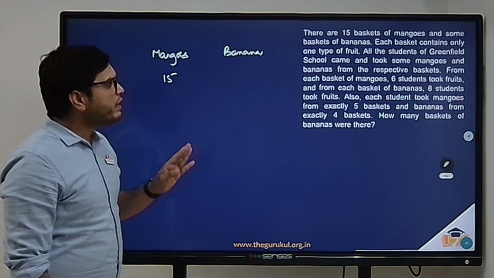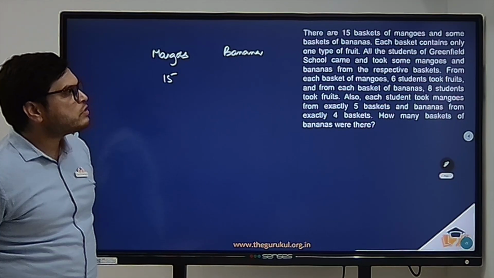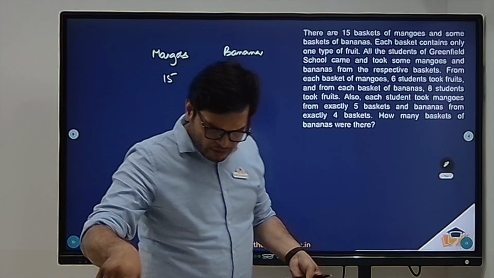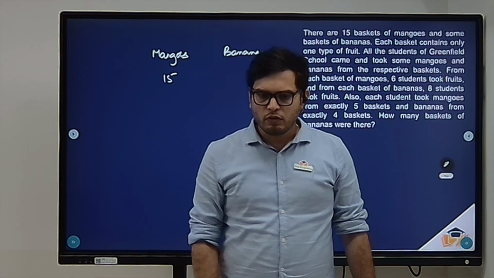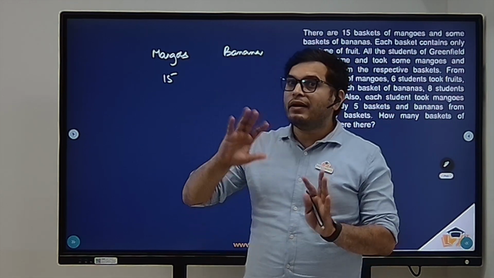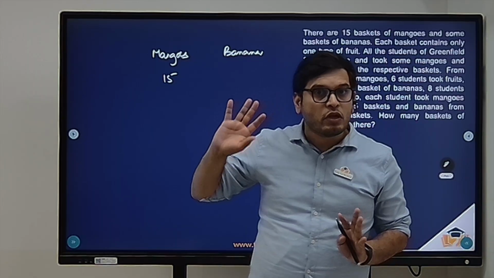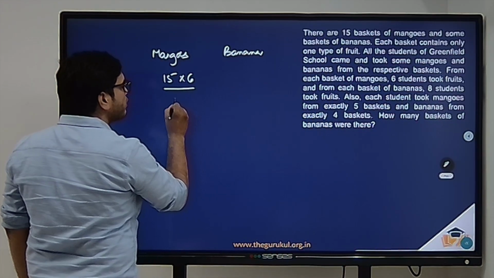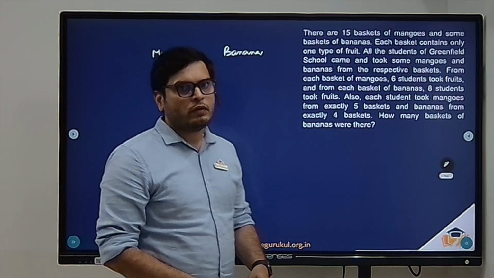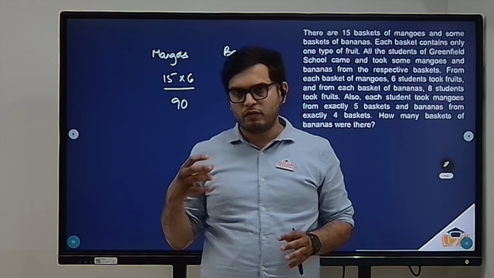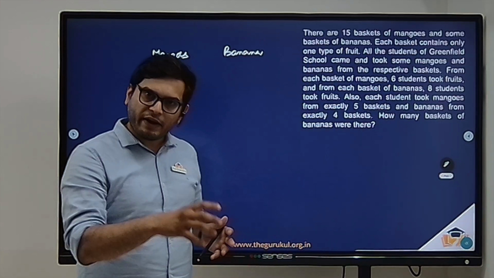Now from each basket of mangoes, 6 students took fruits. So let us suppose there is a basket of mangoes. You have 6 pickings, and you have 15 such baskets. So the total number of pickings would be 15 into 6, which is nothing but 90. So 90 is not the number of students, 90 is the number of pickings. So you have a total of 90 pickings.